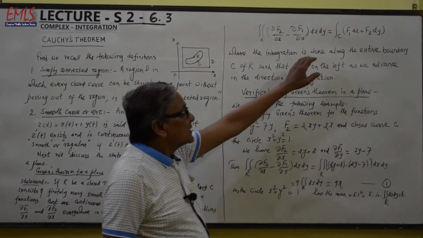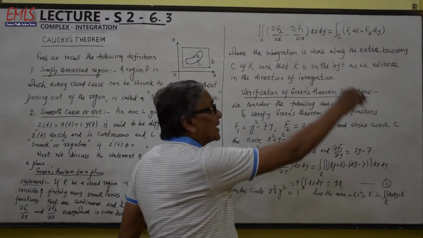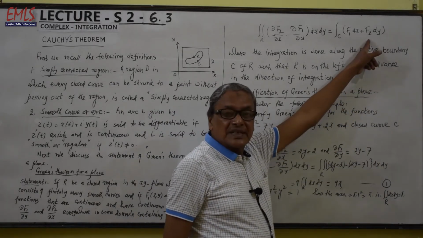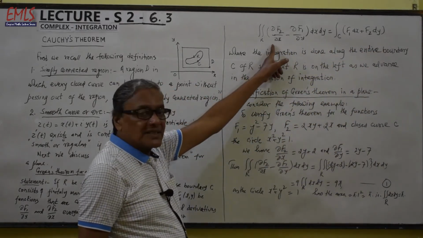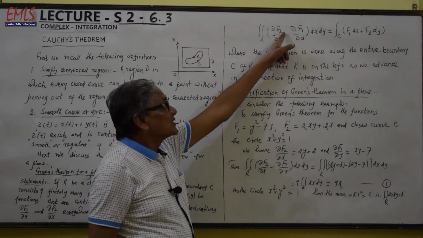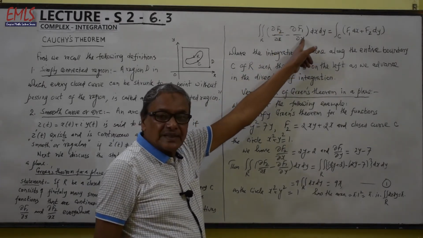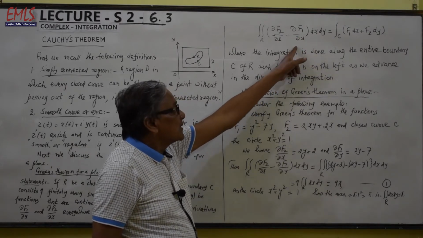We have to concentrate on the fact that on the right hand side f1 comes first, f2 comes later, but in the left hand side f2 comes first and its derivative with respect to x, f1 comes later, its derivative with respect to y.